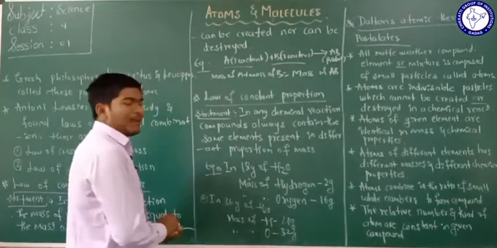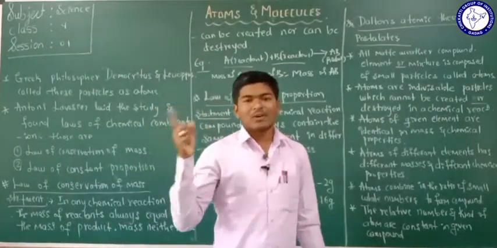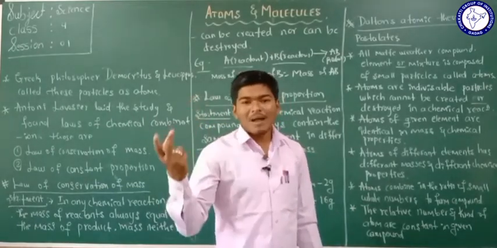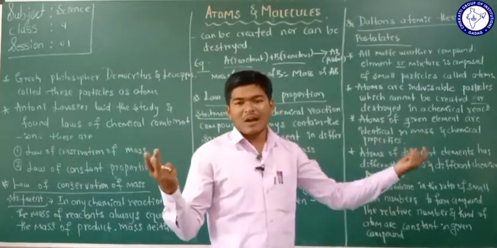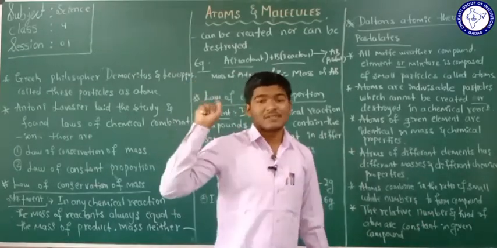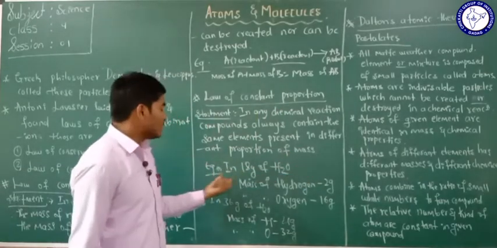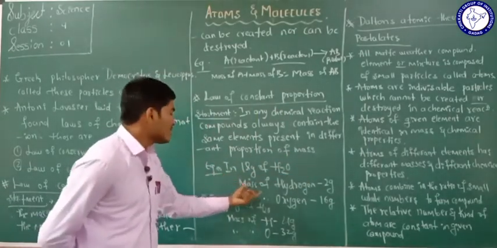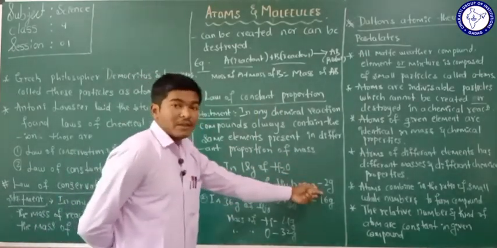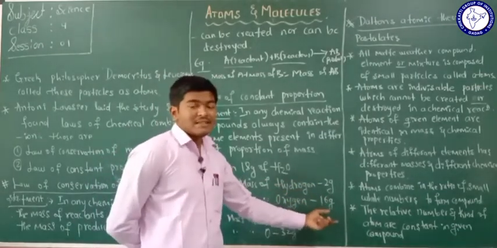Taking water as an example, one water molecule contains H2O. If you consider 18 grams of water, the mass of hydrogen is 2 gram and the mass of oxygen is 16 gram. Is it clear? Why?